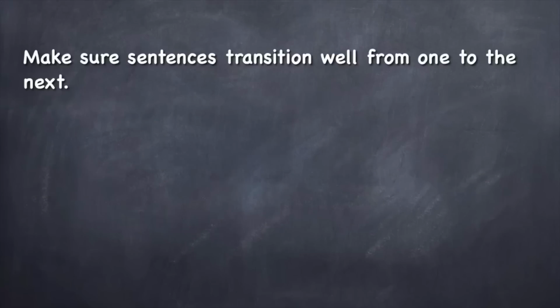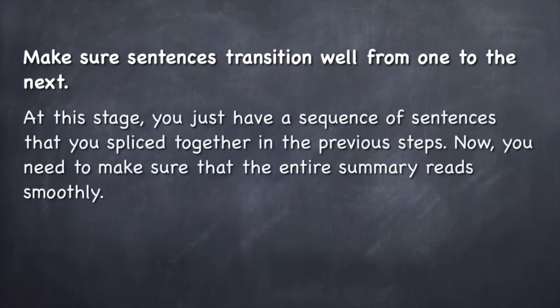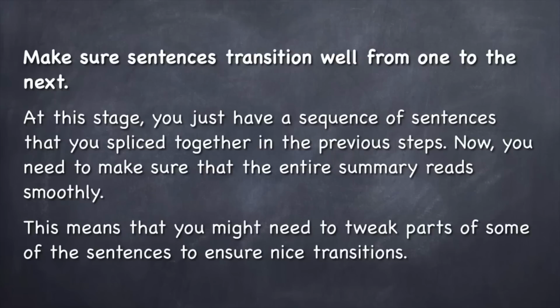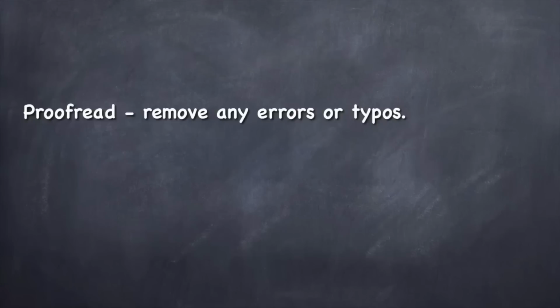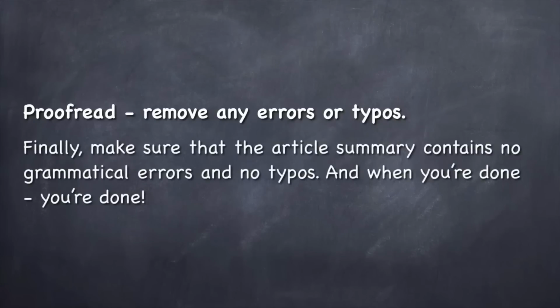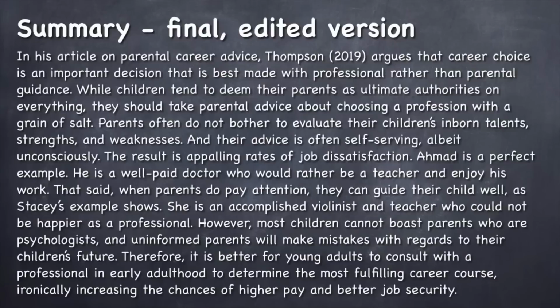Make sure sentences transition well from one to the next. At this stage, you just have a sequence of sentences that you spliced together in the previous steps. So now you need to make sure that the entire summary reads smoothly and flows really well. Now, this means that you might need to tweak parts of some of the sentences to ensure nice transitions. Finally, proofread. Remove any errors or typos. Make sure that the article summary contains no grammatical errors and no typos, and when you're done, you're done. And that's it. Here's our final edited version of our summary.